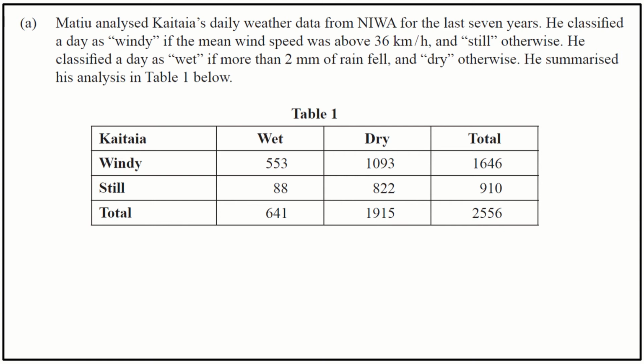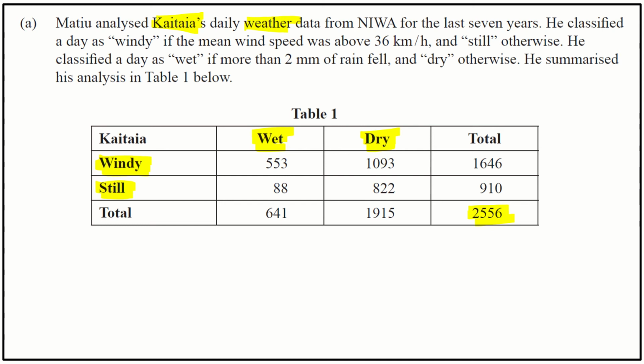So the first thing I want to do is make sure I'm aware of what the data is all about. When I look at this, it's talking about data in Kaitaia and it's looking at weather for the last 7 years. So he's classified the data as either being windy or still, and wet or dry. And so we can see there is a total of 2,556 days where they've got data for, and those data values have been classified according to these criteria.